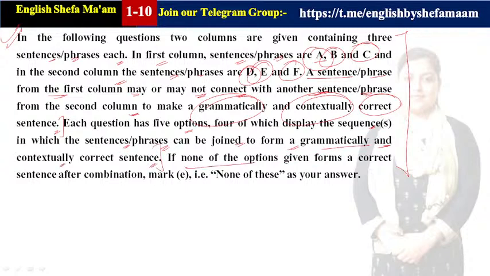If none of the options given form a correct sentence after combination, mark E, that is none of these, as your answer. Clear, guys? So I hope you all have got the sense of what you need to do in such kind of questions. ठीक है?